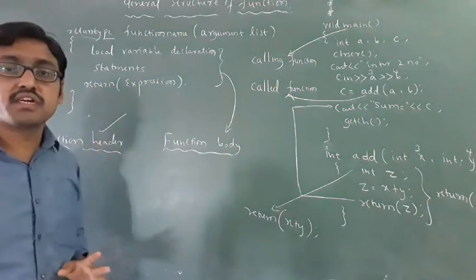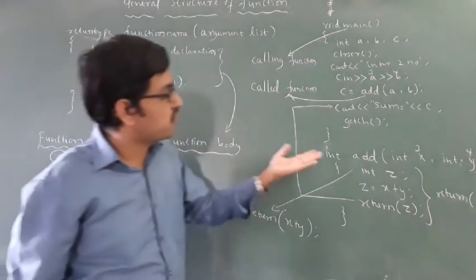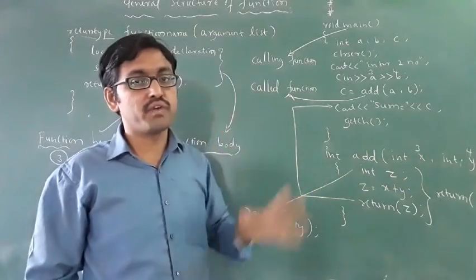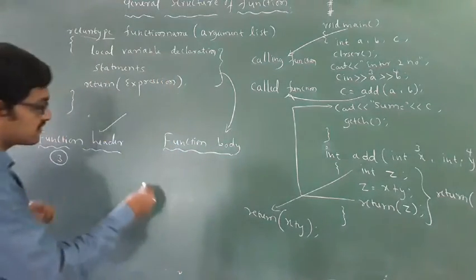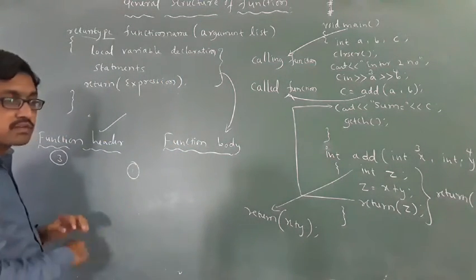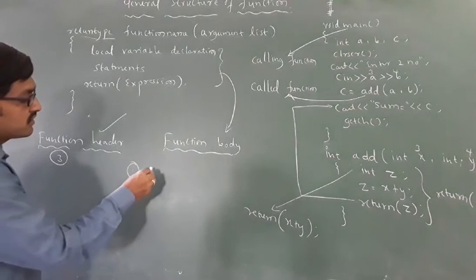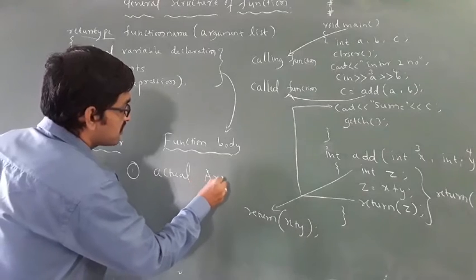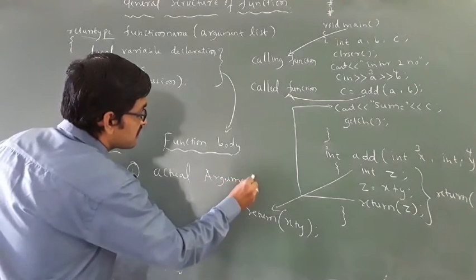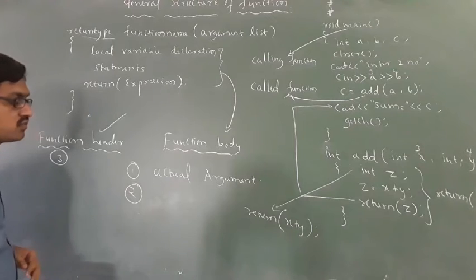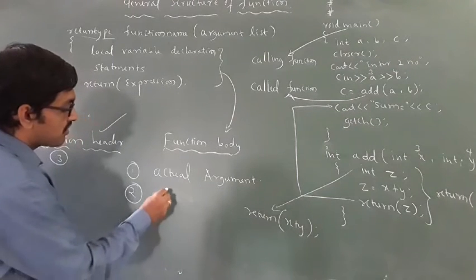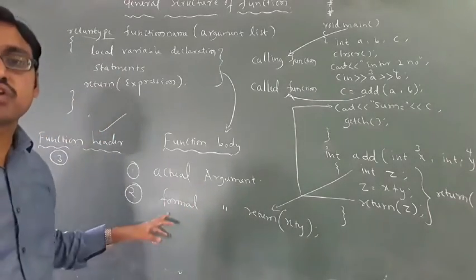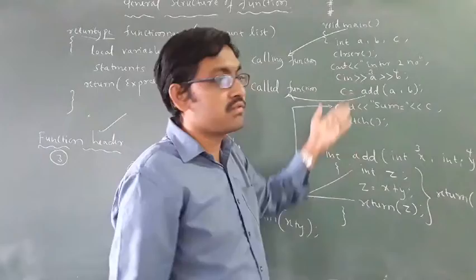Next one is the argument. What is an argument? Which arguments do you have to use in this? There are two types of arguments we have. The first one is actual arguments. The second one is formal arguments. There are two types of arguments we have to use in a program, always in a function.